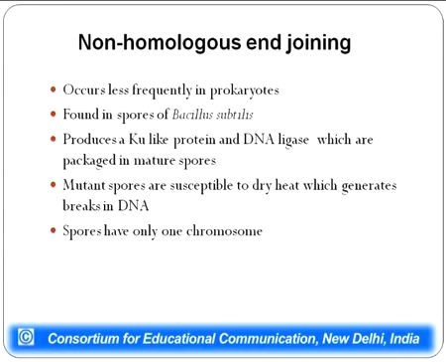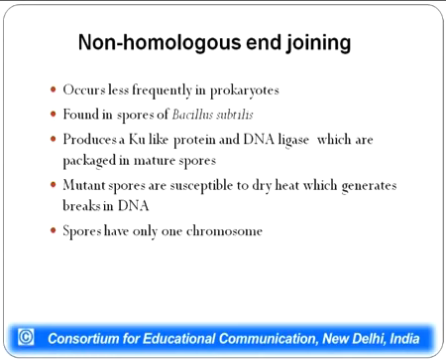Bacillus subtilis produces a Ku-like protein and a DNA ligase, and it packages them along with the DNA in spores. Any spore which is a mutant for this particular Ku protein will be susceptible to dry heat, because its DNA will get damaged but it will not get repaired.